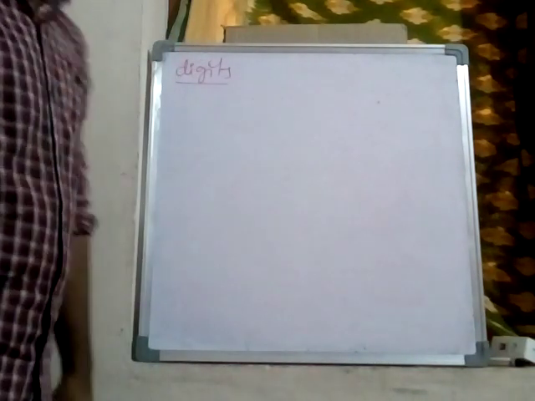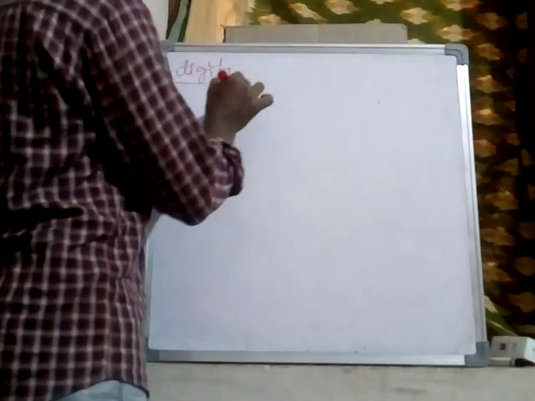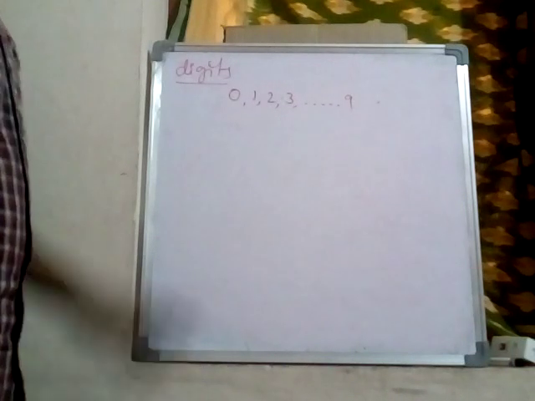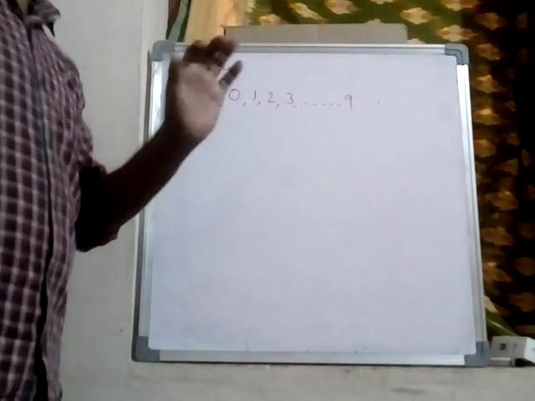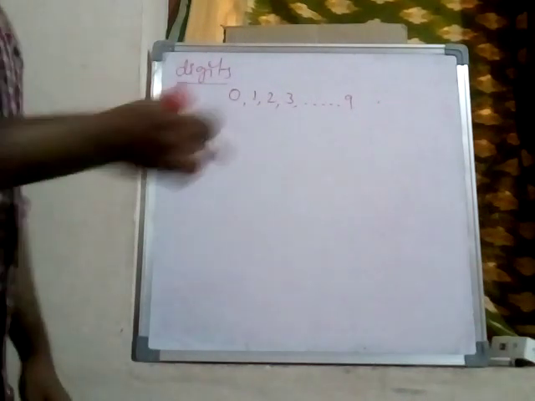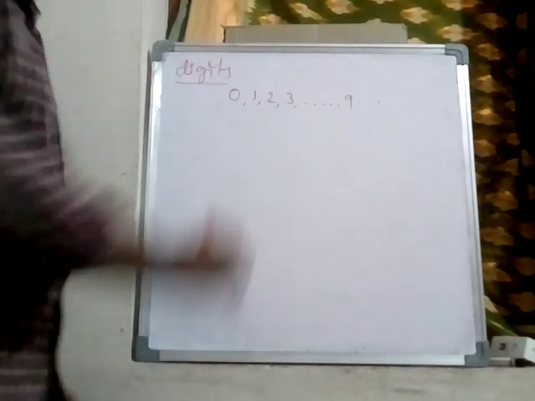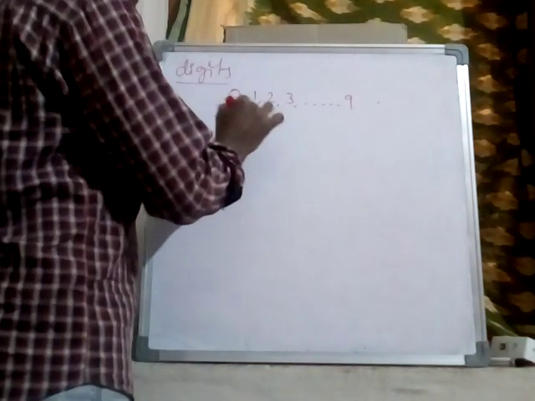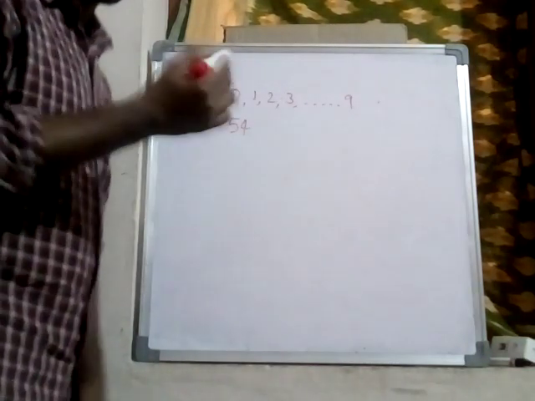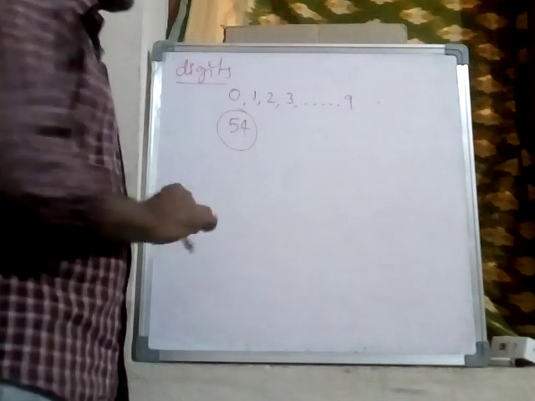What are the digits? From 0 to 9. 0, 1, 2, 3 up to 9 are called digits. These are single digits. Every number is formed by these digits only. So if you take 54, 5 and 4 are both digits. Any number is formed by digits only.